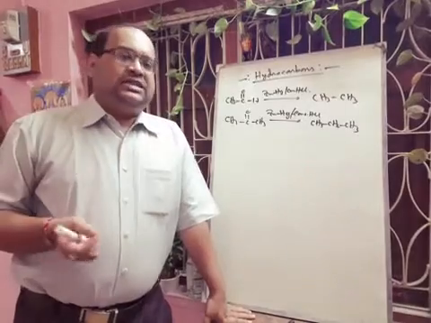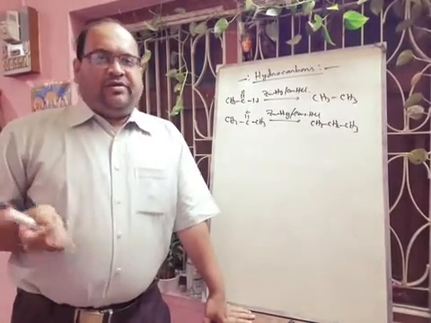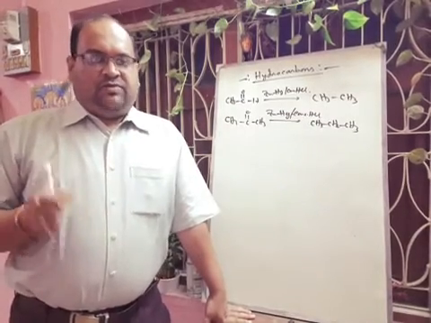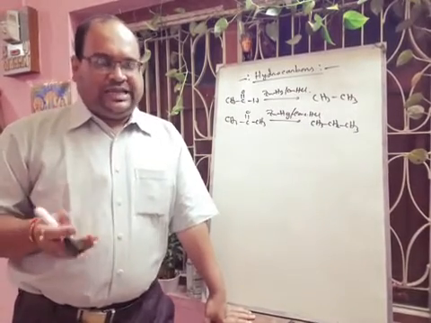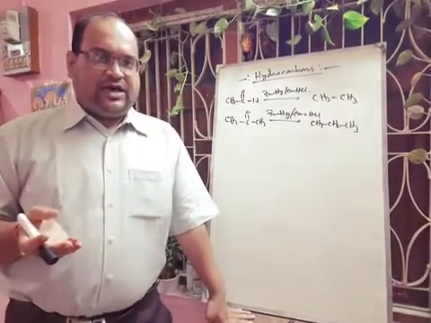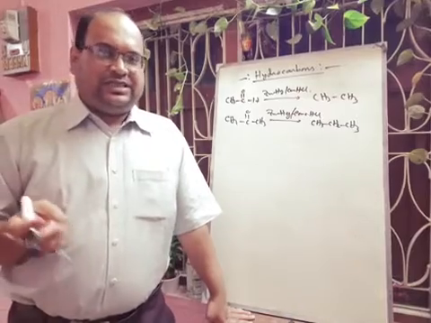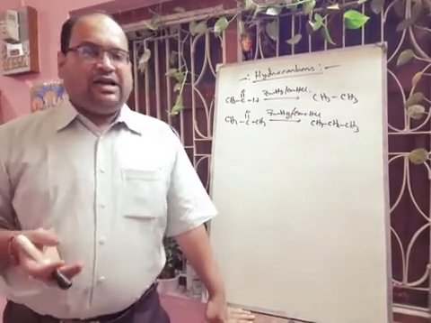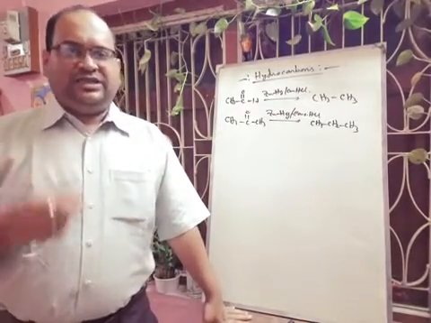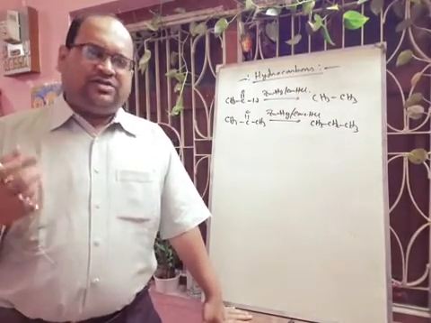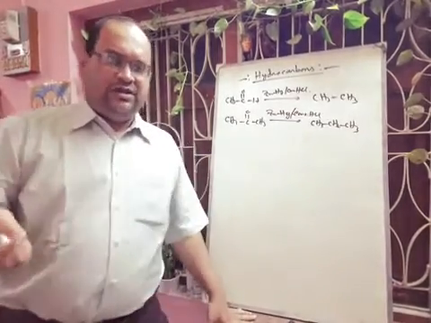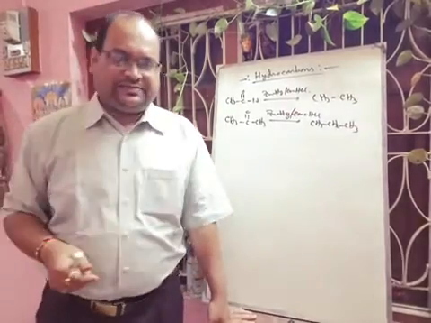Next, we will discuss the physical properties. First, we have to know the state. The first four alkanes, methane, ethane, propane and butane, are gases. Next, up to C17, that means pentane, hexane, heptane, up to C17, they are liquids. And the higher alkanes are solids. These alkanes have very low density, and the liquids and solids are all lighter compared to water. If you take kerosene oil in water, kerosene will float.